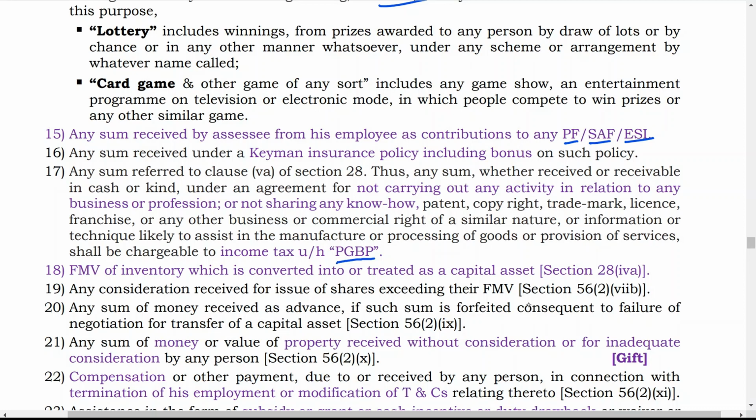Any sum of money received as advance if such sum is forfeited consequent to failure of negotiation for transfer of a capital asset, means there is an agreement between two parties. Now that agreement fails, and the amount is forfeited by the person. In that case, whatever advance money is received by the first person will be considered as income of that first person. Any sum of money or value of property received without consideration or for inadequate consideration by a person, that is a gift. So a gift is also considered as income of the person who is receiving the gift.